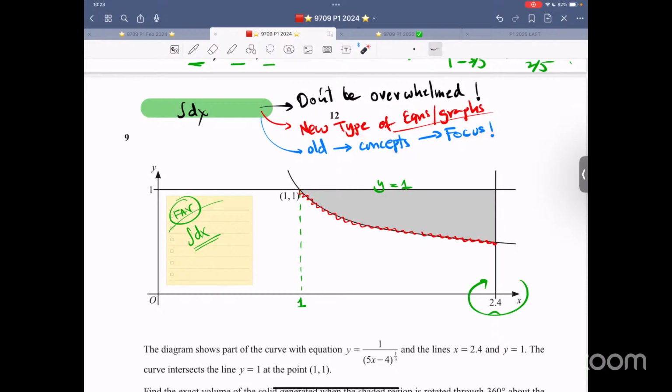That means your basics. We are never going to compromise on the basics, no matter how weird the question looks. So now, instead of the normal curve, it is so elongated and shifted. That's why it looks different. So now this is 1, 1. The x coordinate is 1. This is 2.4. That is the curve.